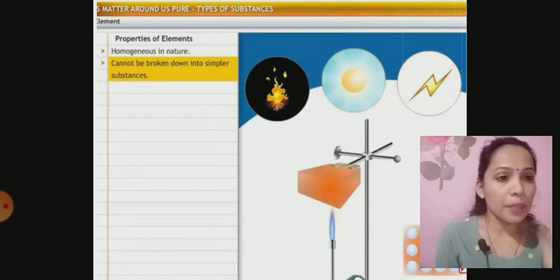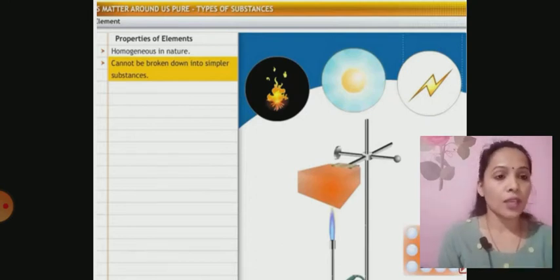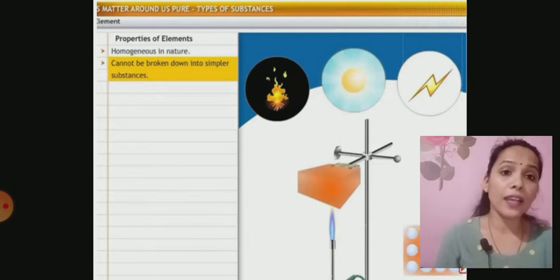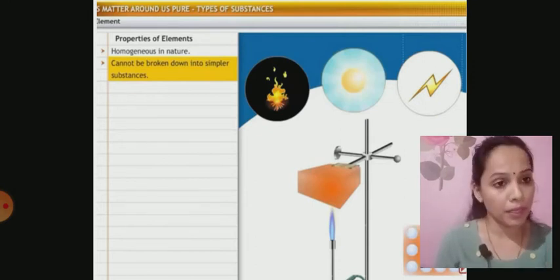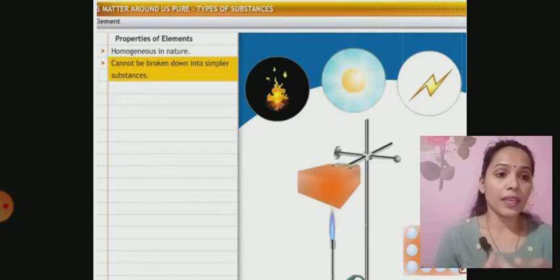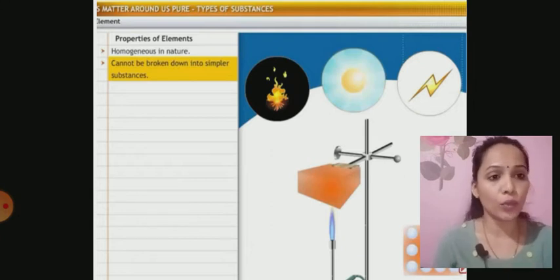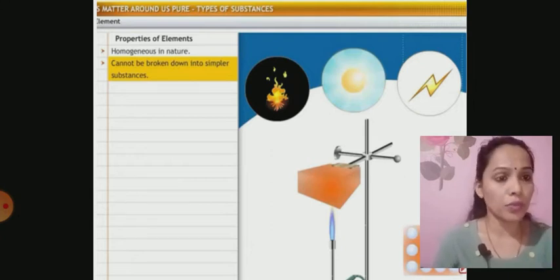Another property, they cannot be broken into simpler substances. I told you that elements are the simplest ones. So, they cannot be further divided into much simpler ones by different methods, like by heating or by exposing it to sunlight or by passing electricity. Just imagine I have made a group of 5 or 6 students, and I have to divide you into 3 subgroups, then I can take 2 each.